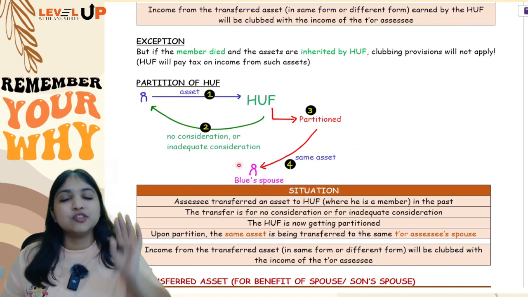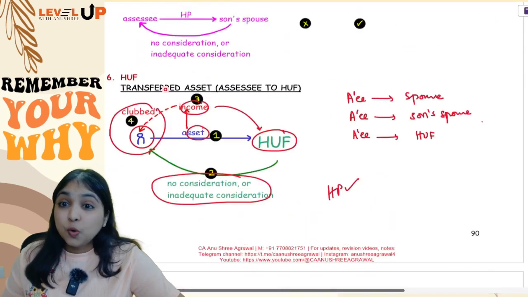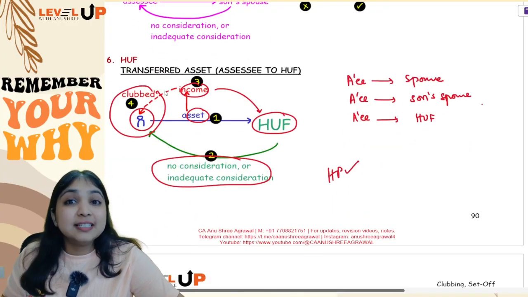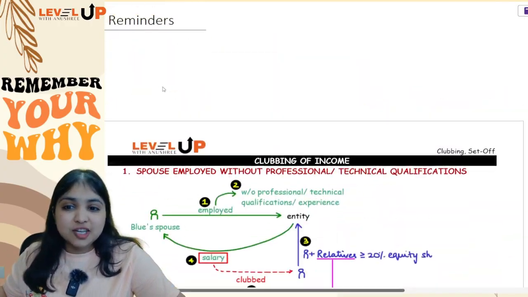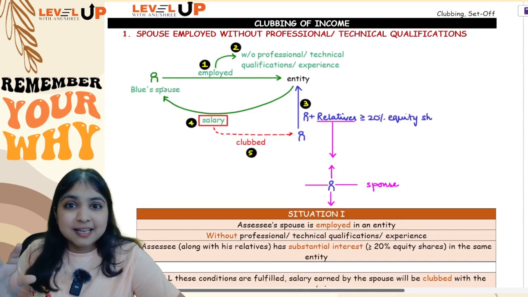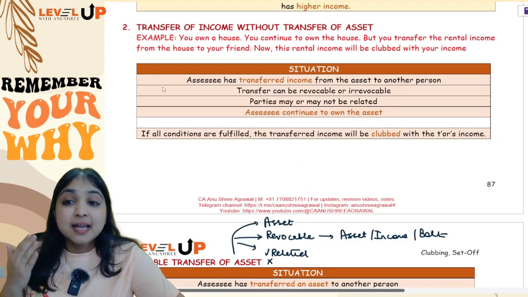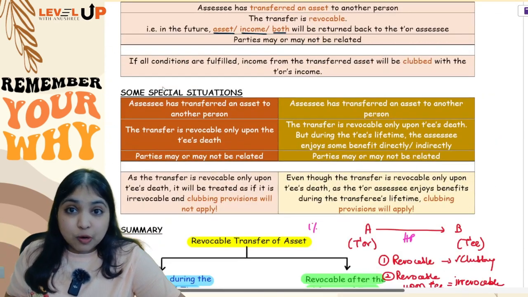Then again clubbing provisions will apply. Okay, so guys, totally 6 adjustments we have learnt in our clubbing chapter. Our first adjustment was the spouse salary qualifications, that adjustment. Second, we learnt transfer of income without transfer of asset.